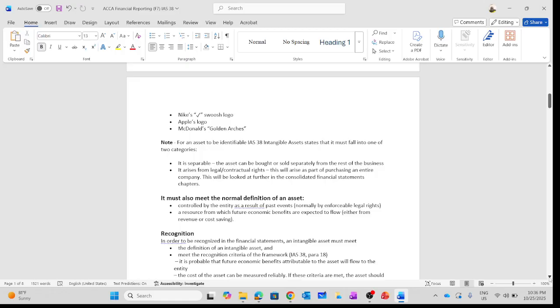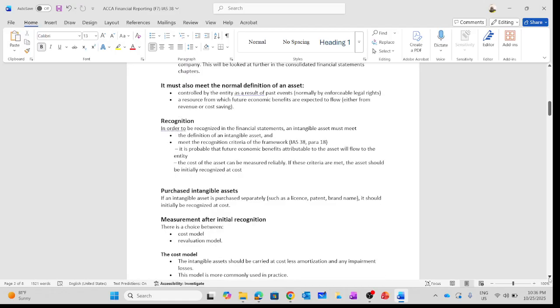So now, we are going to look at the recognition criteria as per the conceptual framework, which is very important. The first among the recognition criteria is the definition of intangible assets. We need to ensure that the definition of an intangible asset is met before we consider whether or not we are going to recognize it as an intangible asset. The identifiability as well as without physical substance, we need to know them.